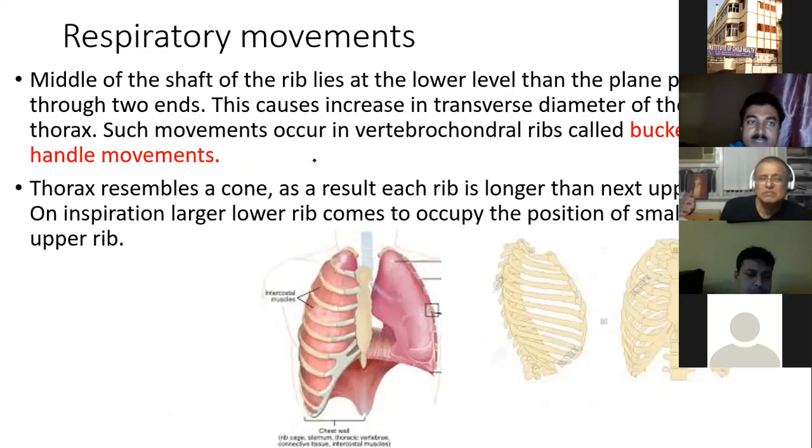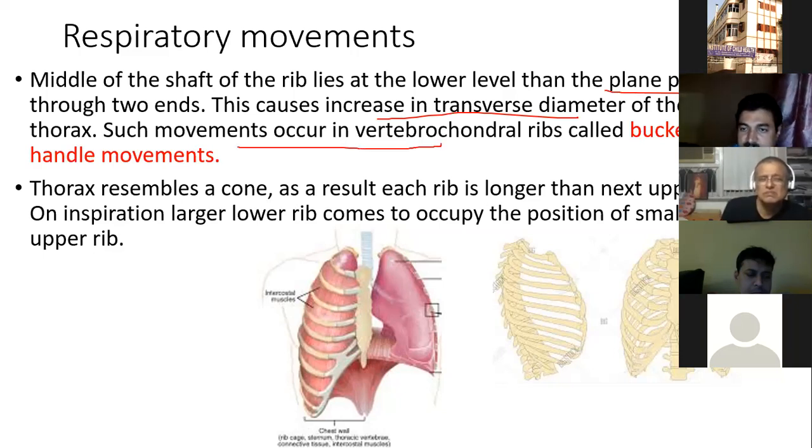The middle of the shaft of the rib lies at a lower level than the plane passing through the two ends. This causes an increase in the transverse diameter of the thorax. Such movements occur in vertebrochondral ribs. That is called bucket handle movement.